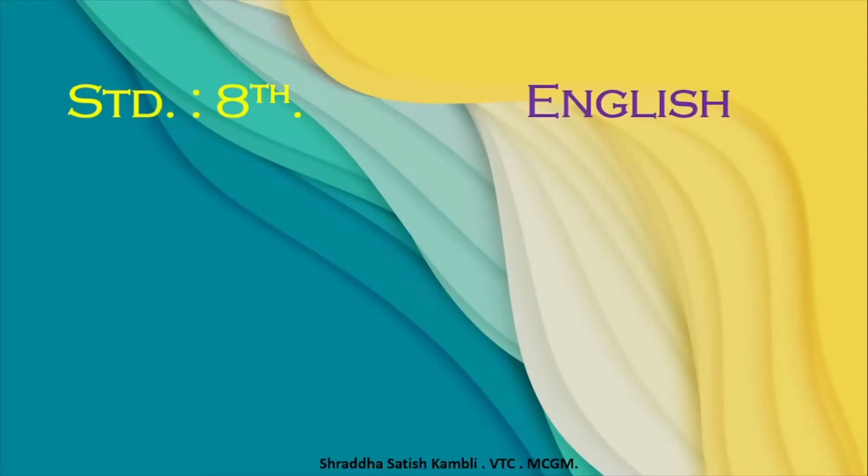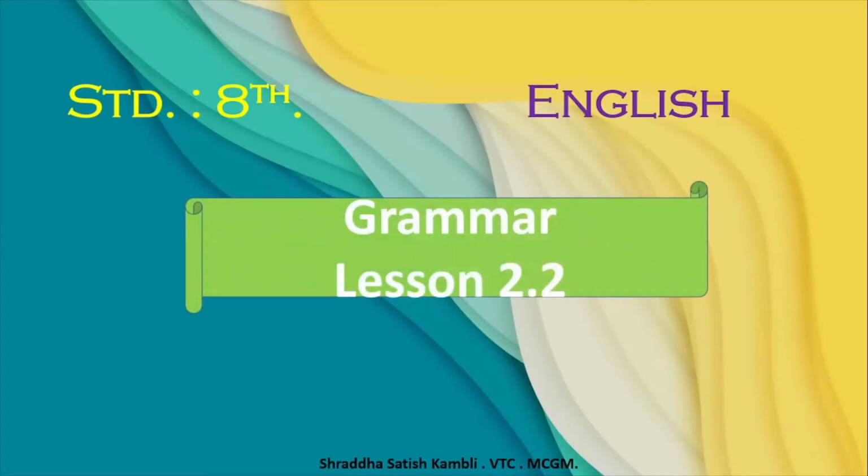So children, today let us start a new video based on a lesson from your standard 8th English textbook. Now children, whenever we do prose lessons, we also try and look at the grammar points which are given along with the lesson. So now today we will be looking at some grammar which is part of lesson number 2.2 from your textbook. That is, Nature Created Man and Woman as Equals.